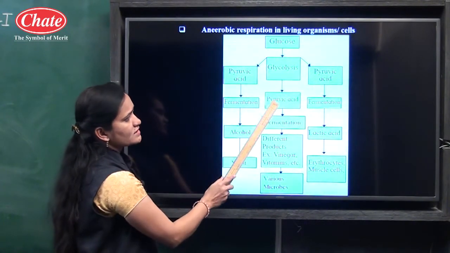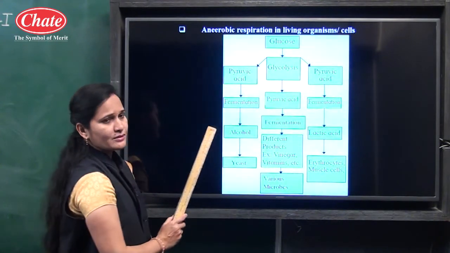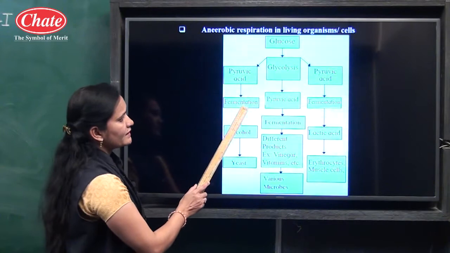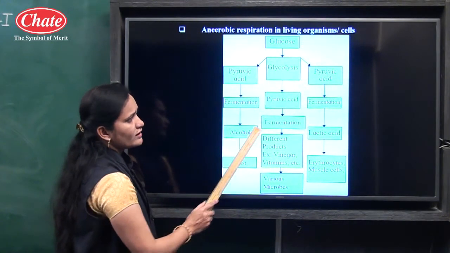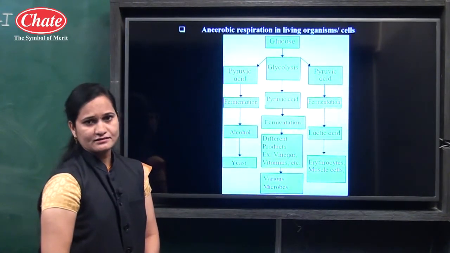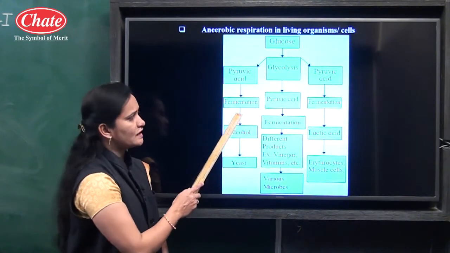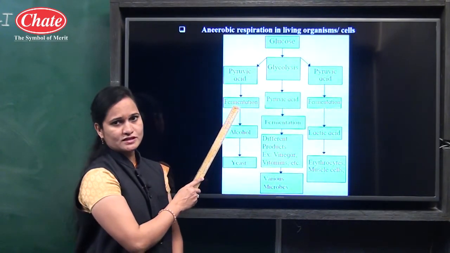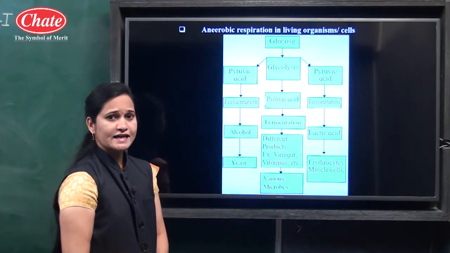Then by using some enzymes, through the fermentation process, pyruvic acid gets converted into alcohol and some pyruvic acid gets converted into lactic acid. Some organic acids form and alcohol also forms with the help of the fermentation process. This fermentation process takes place with the help of some enzymes.